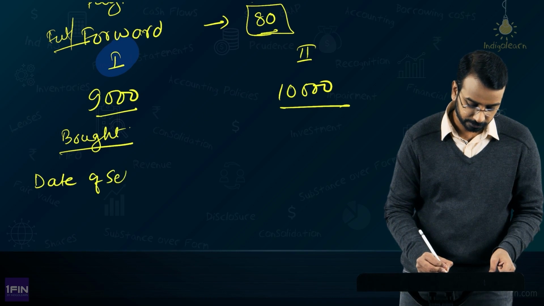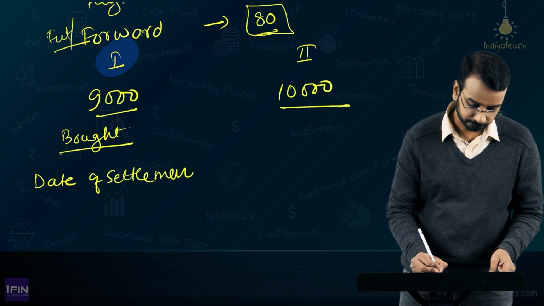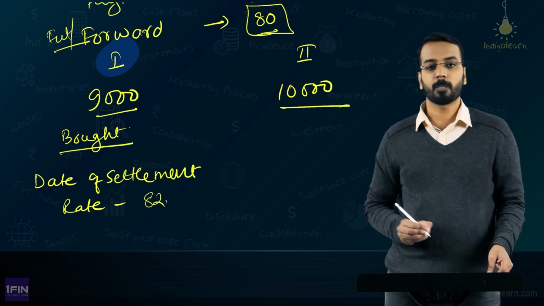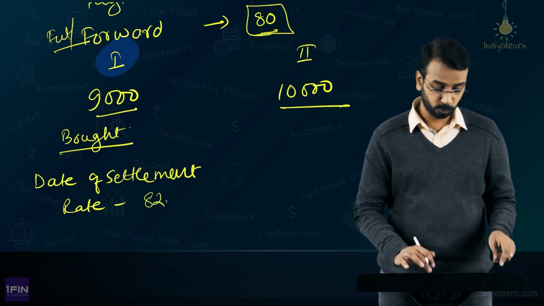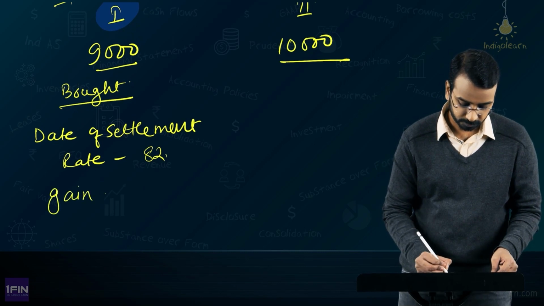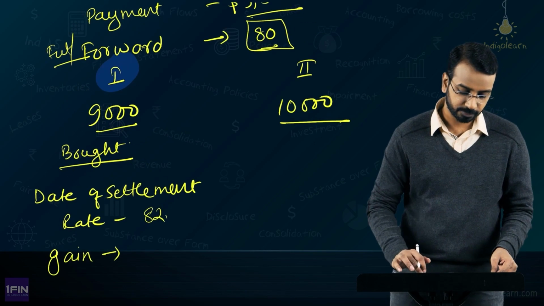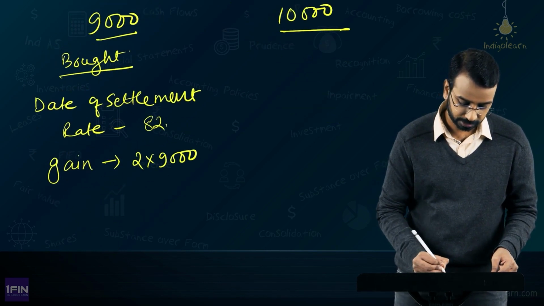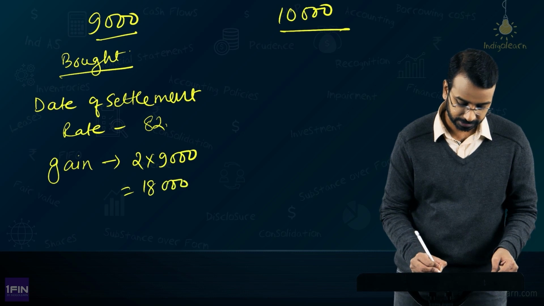Now on the date of settlement, the rate is 82. So what is the gain? The gain is from 80 to 82, 2 into 9,000, which is 18,000.